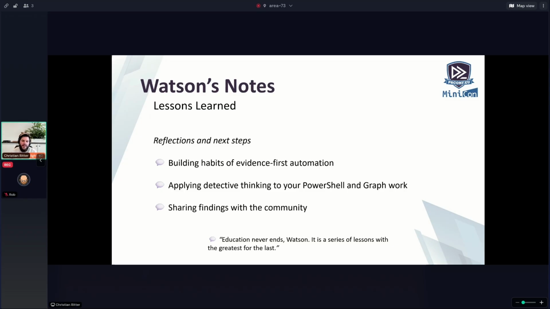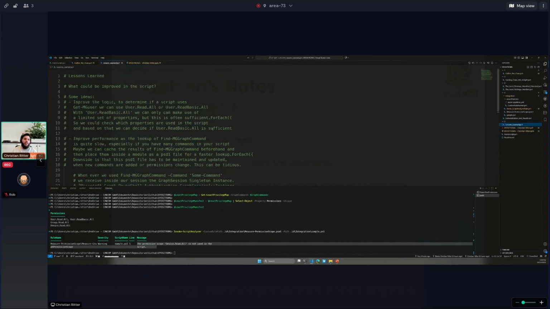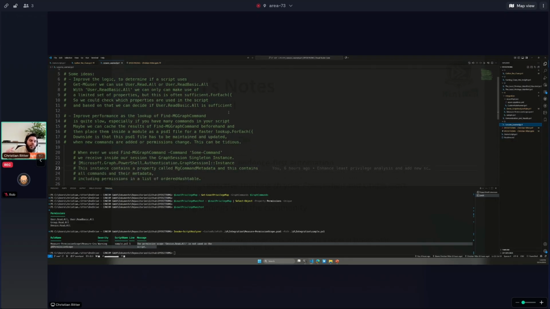And before we head to the Q&A, let me really, really quick head into the last section of my code, because there are some lessons learned. I really will skip through this, and I've written this in detail. So when you rewatch the session, or if you just head into the GitHub for the session, just make sure, read it carefully, because I put a little effort into this. So we can improve the logic, like I said, for User.Read.All or User.ReadBasic.All, as I showed you, how you could do this.